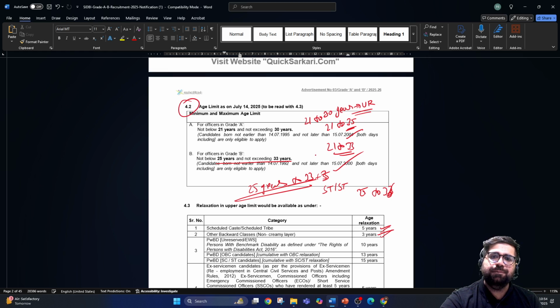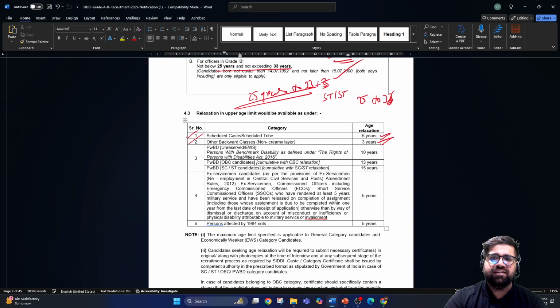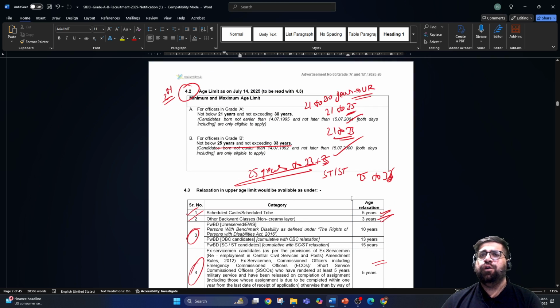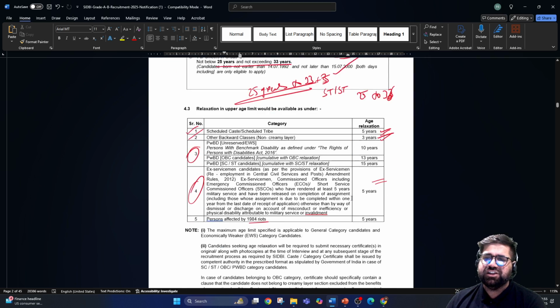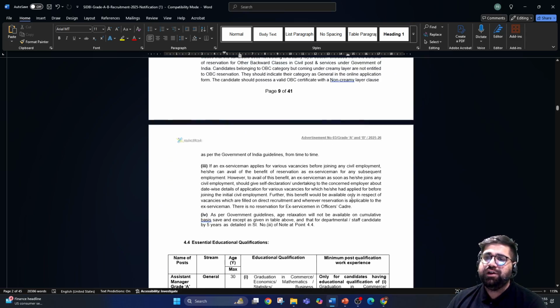So this is the second parameter when it comes to the eligibility of the exam. Then there are certain relaxations which I have discussed with you, and then there are certain relaxations for PWD and for those students who have been affected by the 1984 riots, and you also have certain relaxation for the ex-servicemen category. So you can read about it, but I am giving you the basic details of the majority of the sections. Now I'm coming to the most important point, which is your education qualification.